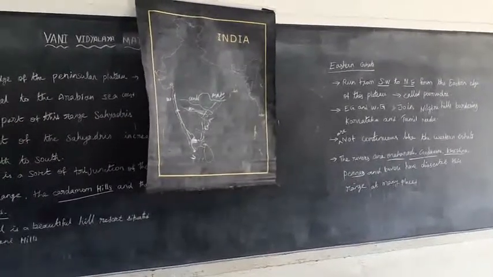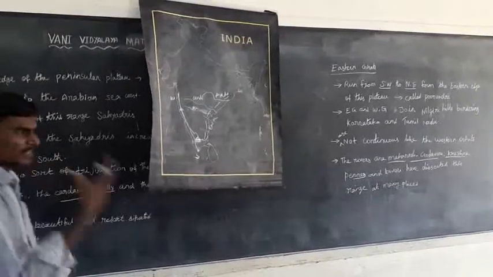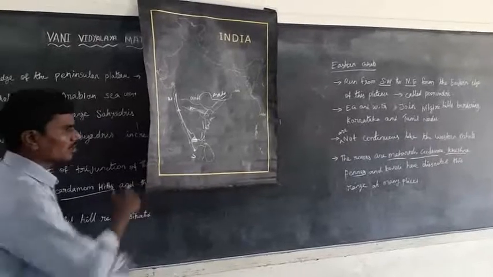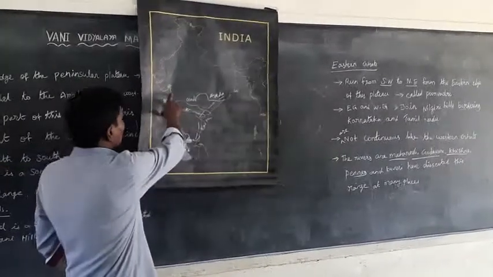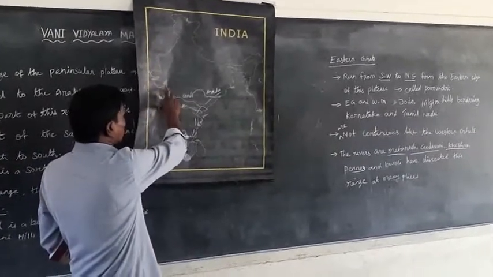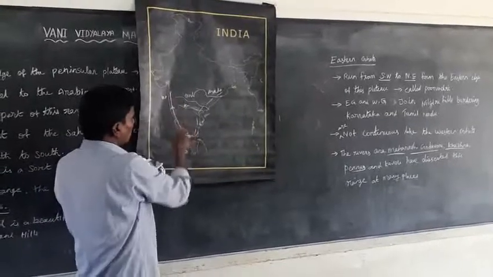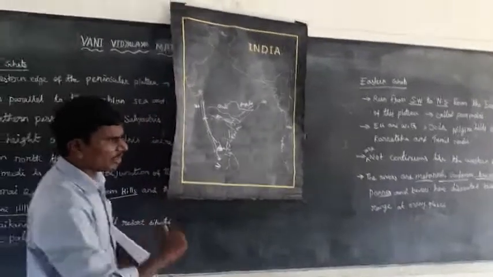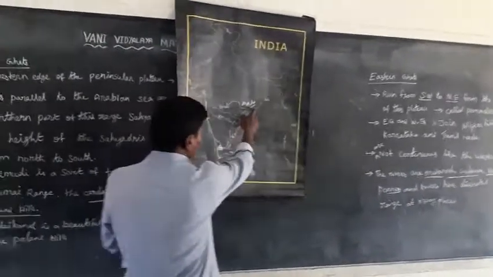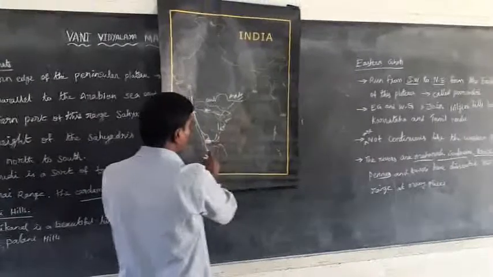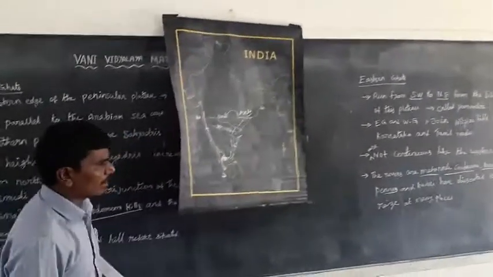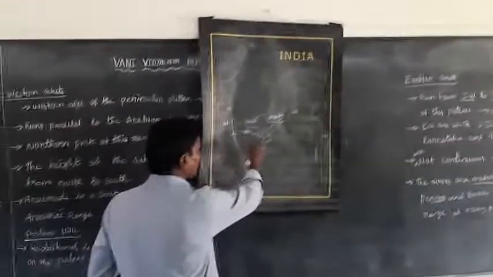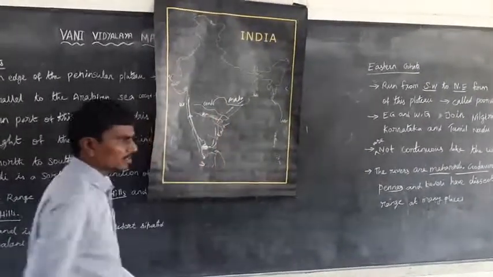Now the differences between the Western Ghats and the Eastern Ghats. The Western Ghats start from the Narmada river in the north to Kanyakumari in the south. The Eastern Ghats start from the Mahanadi river in the north to Kanyakumari in the south. The Western Ghats are continuous chains, while the Eastern Ghats are discontinuous chains.